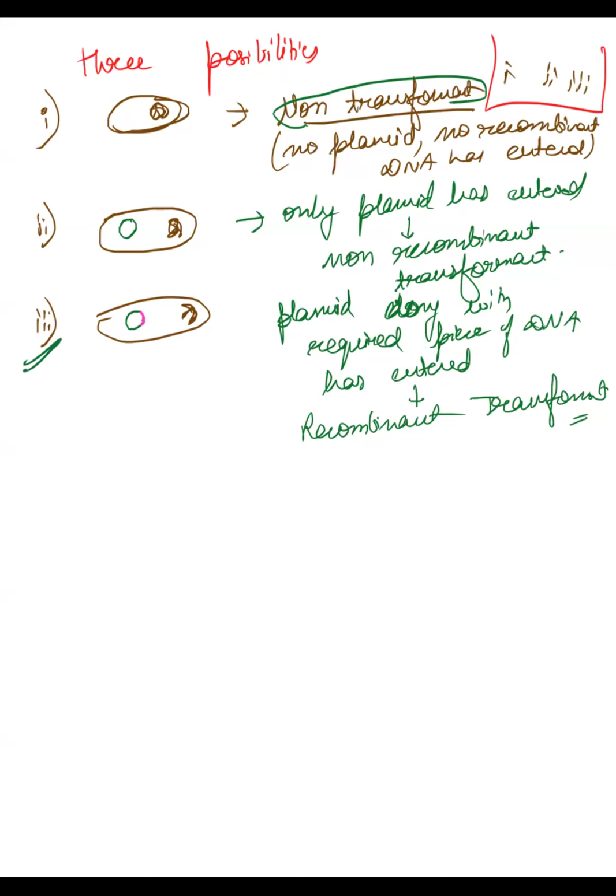So now we need to select the transformant from the non-transformant. Now you need to do the selection of transformant. How will you do that? You will do the plating of bacteria.